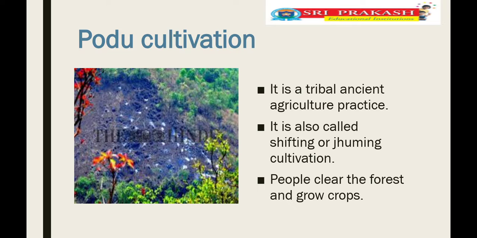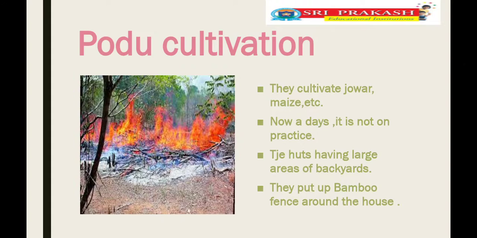Podu cultivation means nothing but first of all they clear the forest. They cut down the trees and everything. Then they start the cultivation. After harvesting, the next year and for the next cultivation, they are moving to the other place.